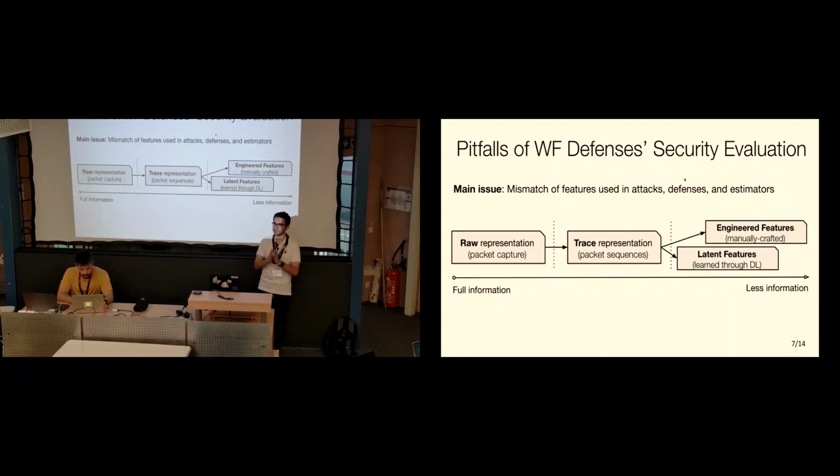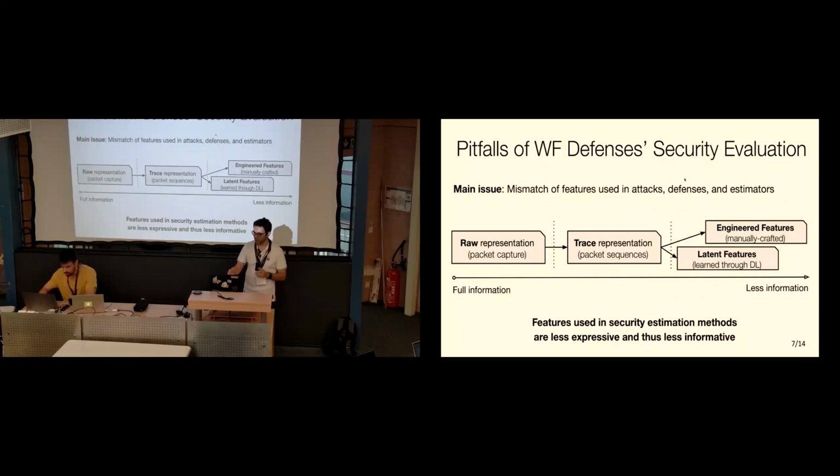Now, the disconnect here and the pitfall of these kinds of security estimators is that we are in a setting where attacks use a certain kind of features, defenses might try to defend against another set of features, and the estimators are also using different sets of features, right? What this means is that these latent features have been shown to preserve more information than the manually crafted ones. And so now we have a disconnect, because these security estimators are estimating security based on something that preserves less information about traces.